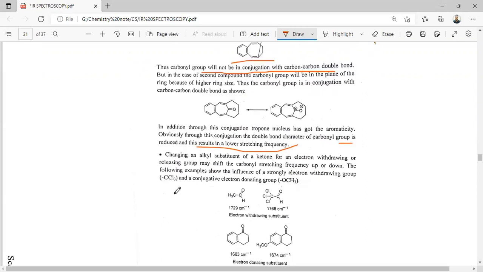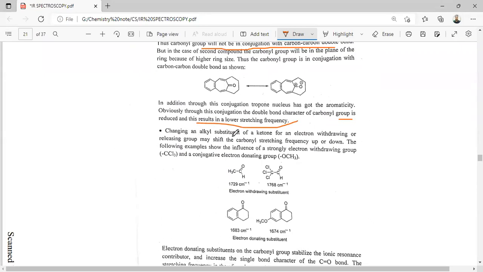The next factor is changing the alkyl substituent of the ketone. An electron withdrawing or releasing group may shift the carbonyl stretching frequency up or down. The next factor is the electron donating effect. The following example implies a strongly electron withdrawing group and a conjugated electron donating group. Here is the alkyl substituted and here the trichloro substituted.